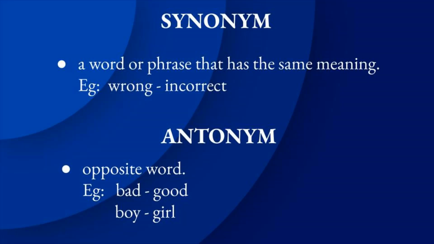Let's move to the next one, antonym. Simply we can say antonym means opposite word. What do you mean by antonym? It means opposite word. A word opposite in meaning to another. For example, the given example is bad. What is the opposite of bad? Yes, it is good. What is the opposite of boy? You are right. The opposite of boy is girl. Synonym means similar meaning. Antonym means opposite word to the given word.